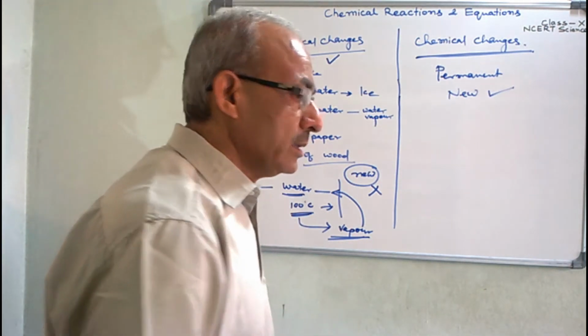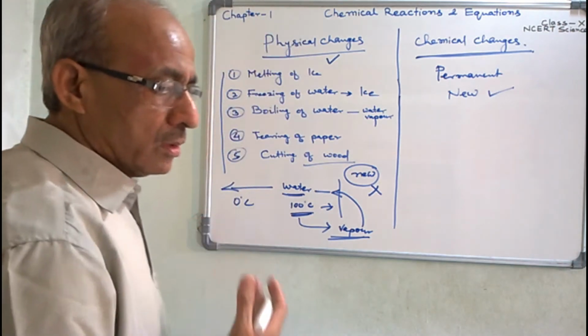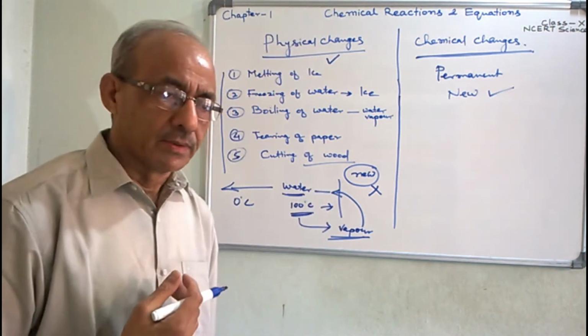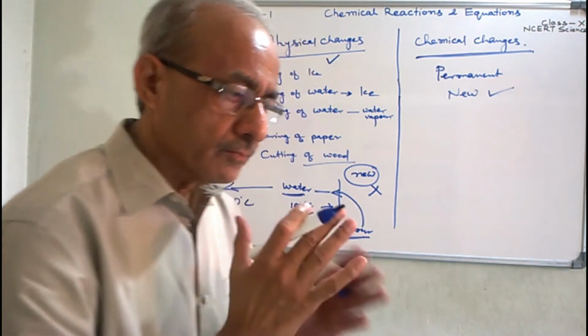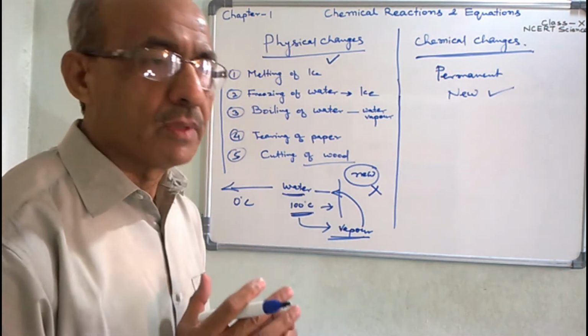Generally, you know, most of the substances are found in molecular state. Molecules are combinations of atoms.